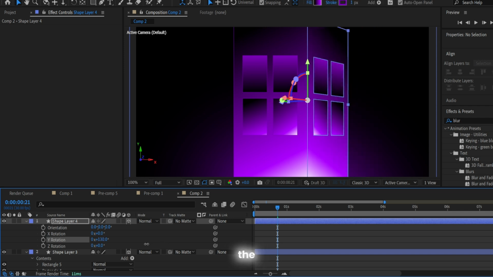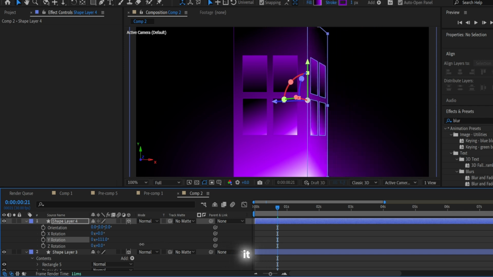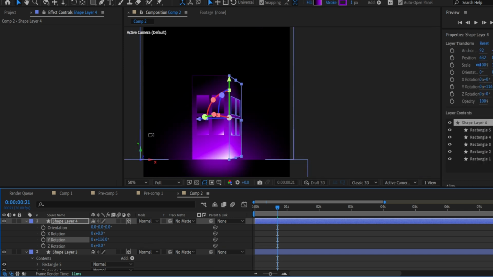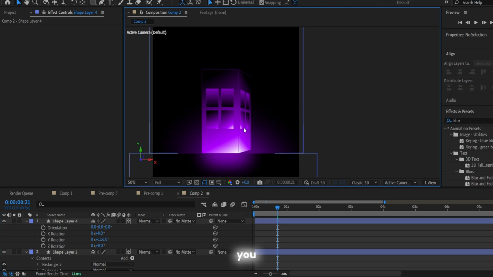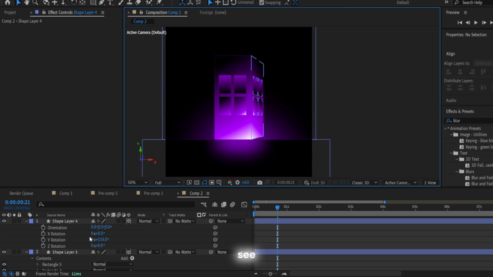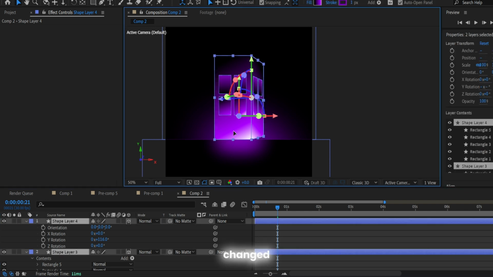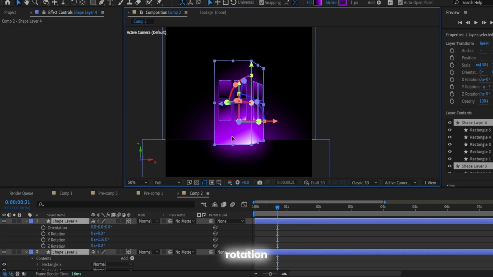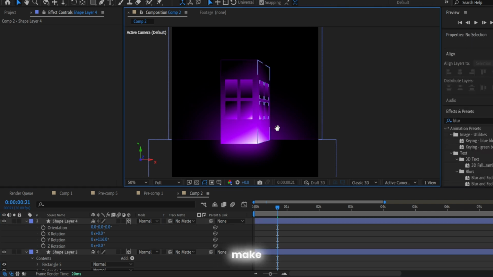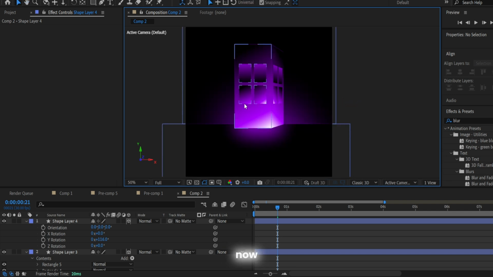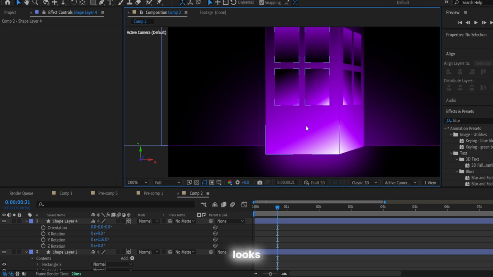I am using the Motion Tool plugin, but you can do it by yourself. I also recommend you use snapping for it. And as you can see, I changed my Y rotation and made it look like this. So now, as for me, it looks perfect.